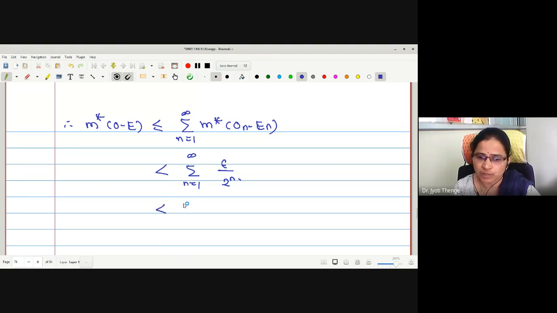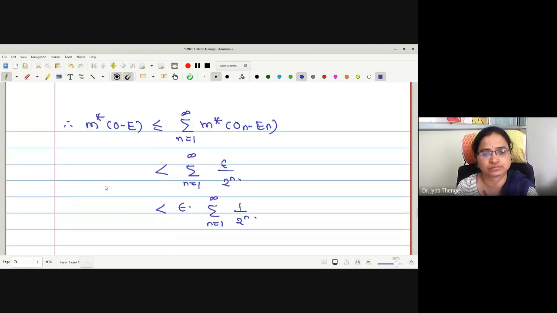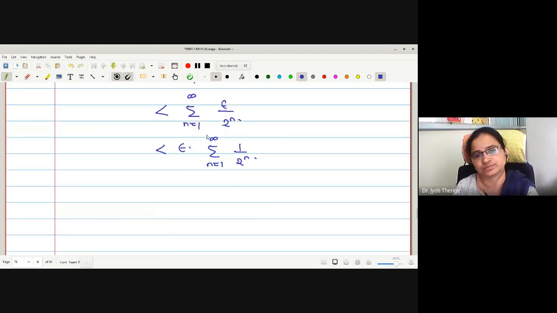Epsilon is independent of n. What is the value of summation n from 1 to infinity of 1 upon 2 raised to n? This is a geometric series, geometric progression. What's the value?